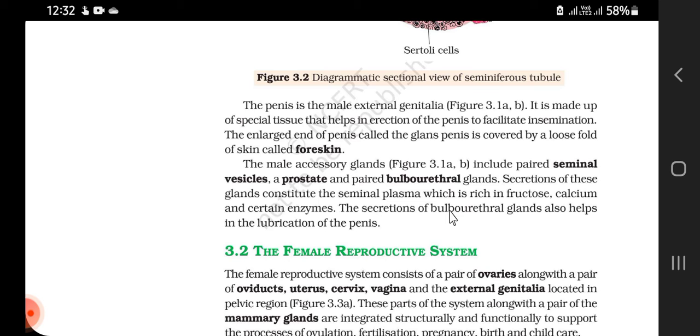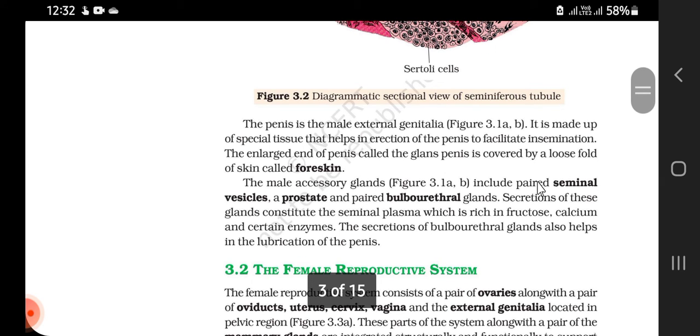The secretion of the bulbourethral glands also helps in the lubrication of the penis.